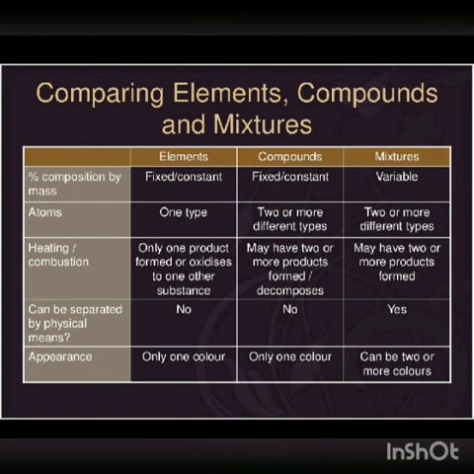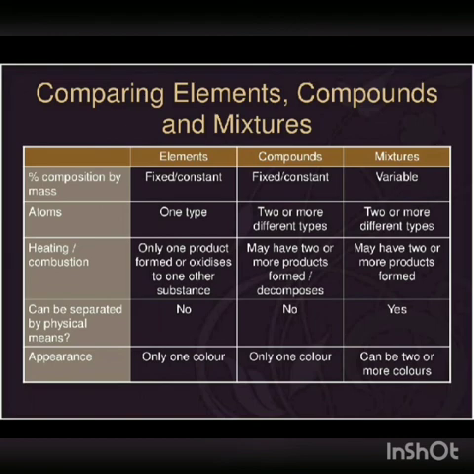Then heating: what happens when we heat an element? Only one product forms, or it oxidizes to one other substance. Compounds may have two or more products formed, and so may mixtures. Can they be separated by physical means? Elements, no. Compounds, no. And mixtures, yes.